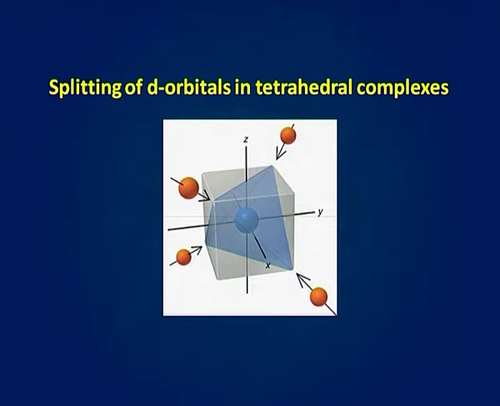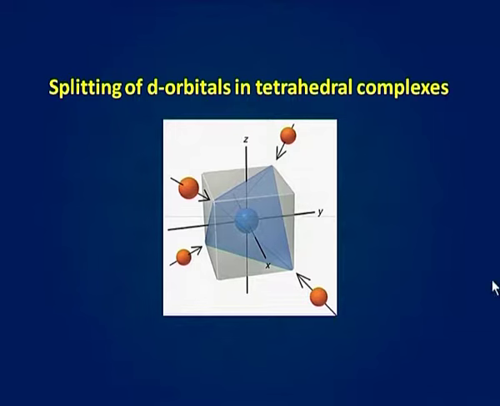Crystal field theory focuses on the d orbitals of the metal and treats ligands as point negative charges. CFT assumes ionic bonding between the metal and the ligand instead of covalent bonding. The crystal field theory concentrates on the splitting of the d orbitals of the transition metal atom into groups as a result of electrostatic interactions between the ligands and the electrons in the unhybridized orbitals of the transition metal atom. Now, we are going to discuss the splitting of d orbitals in tetrahedral complexes.